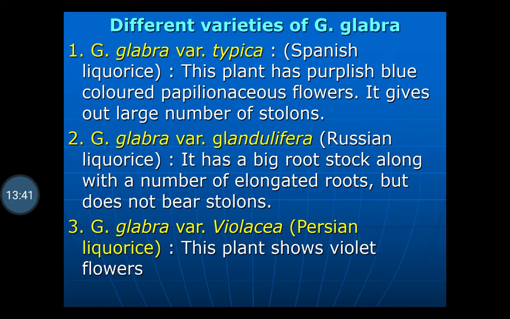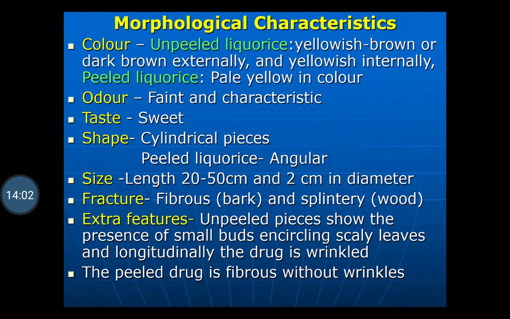Glycyrrhiza glabra var. glandulifera, Russian liquorice, has a big rootstock along with a number of elongated roots but does not bear stolons. Glycyrrhiza glabra var. violacea is the Persian liquorice. This plant shows a violet flower. So these are the other varieties of Glycyrrhiza glabra.